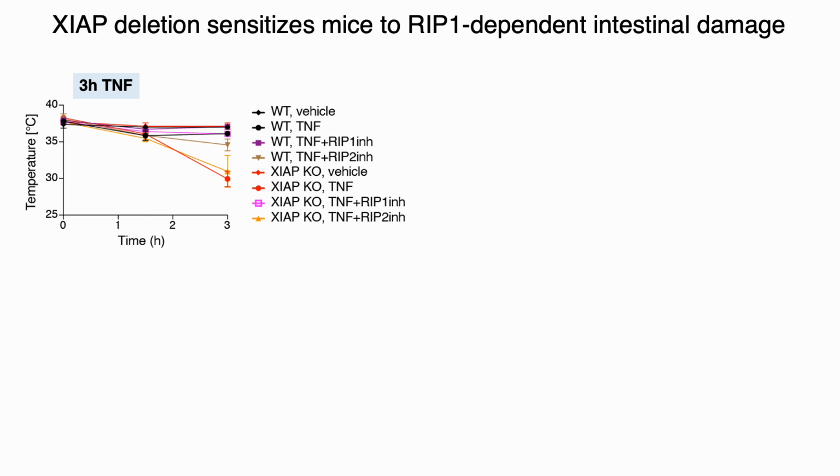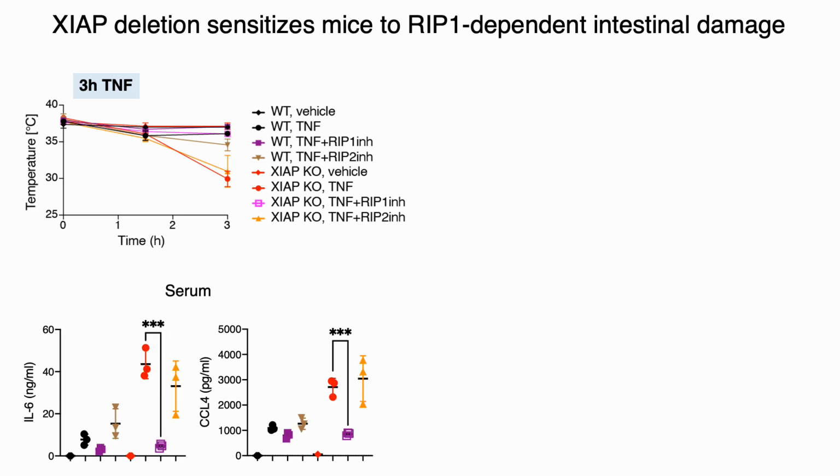So, we repeated the SIRS study with TNF, with takedown at 3 hours, with noticeable hypothermia in XIAP-deficient mice at that time. Again, we detected elevated levels of interleukin-6 and CCL4 in XIAP-deficient mice that were significantly reduced by the RIP1 inhibitor.